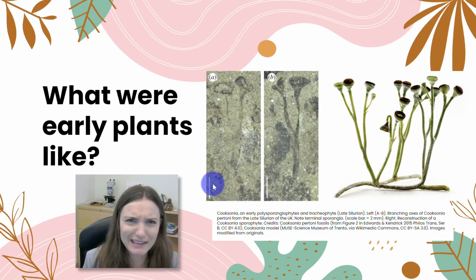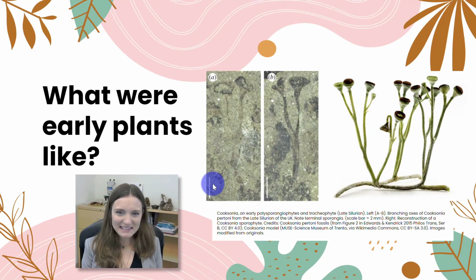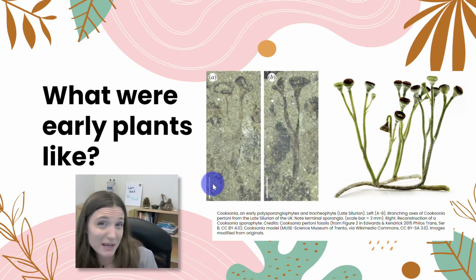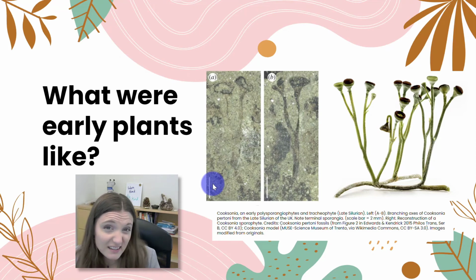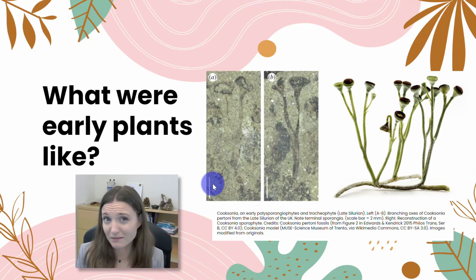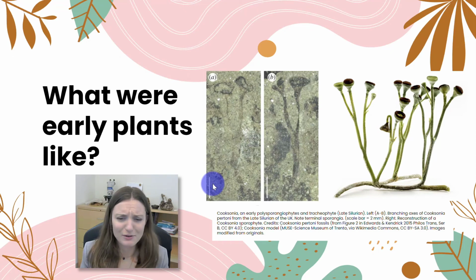So what were early plants like? Remember, at this point in time there are no animals on land. There's maybe some microorganisms and fungi around, and that's it. So all of the plants we think about that use bees or butterflies or birds to pollinate, that was not an option for these early plants. They had to figure it out on their own. There also wouldn't have been really deep, rich soil. Soil in many ways is very much a living organism, and it's produced by living organisms. So it would have been maybe sandy and rocky.